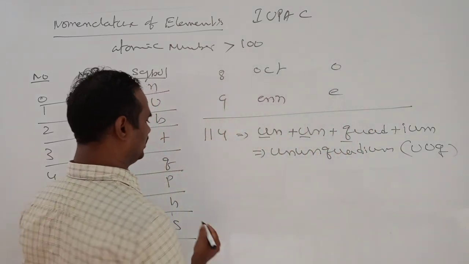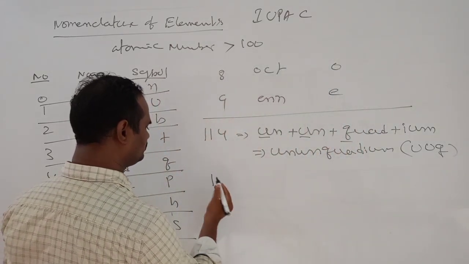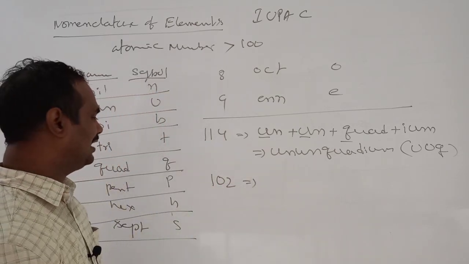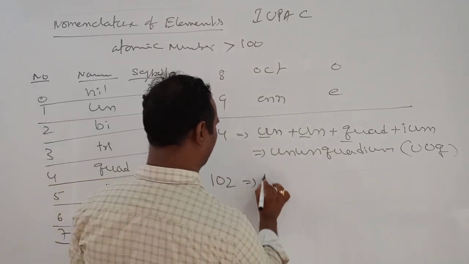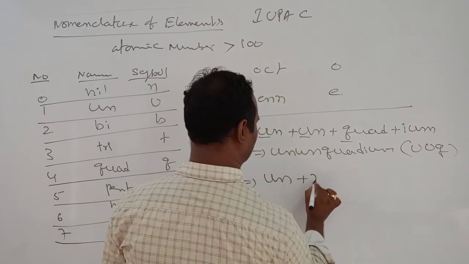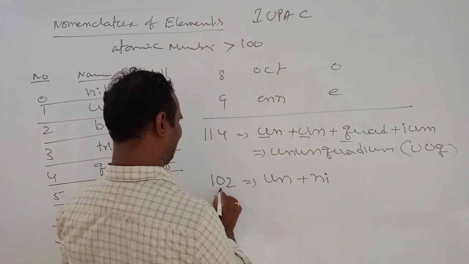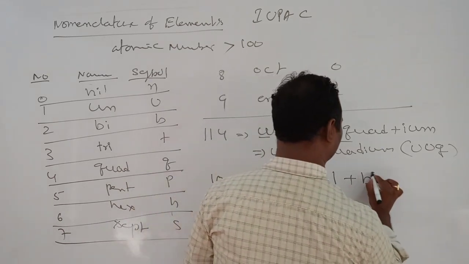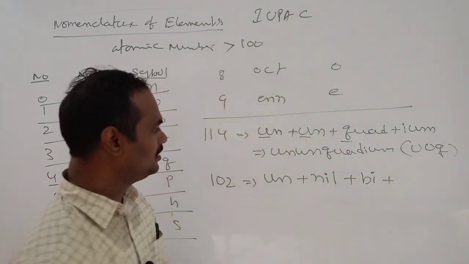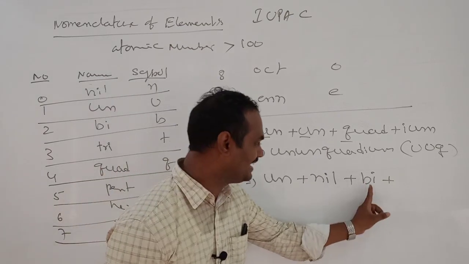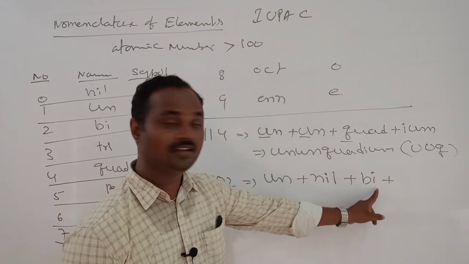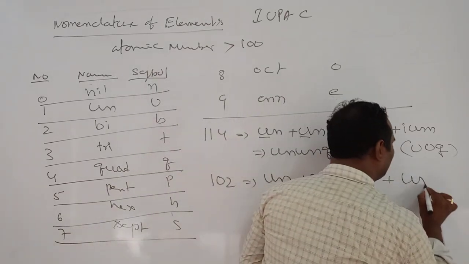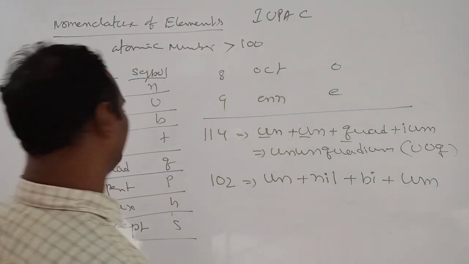Okay, next, 102. What can we write for 102, sir? 1 means un, plus 0 means nil, plus 2 means bi. For the last word, if the last letter after these three is i, then you should write only um, don't write ium.